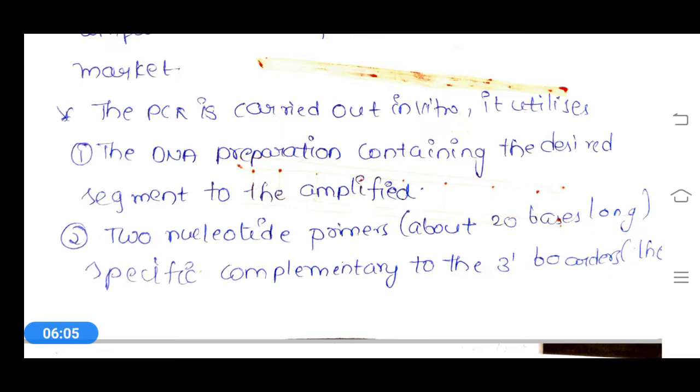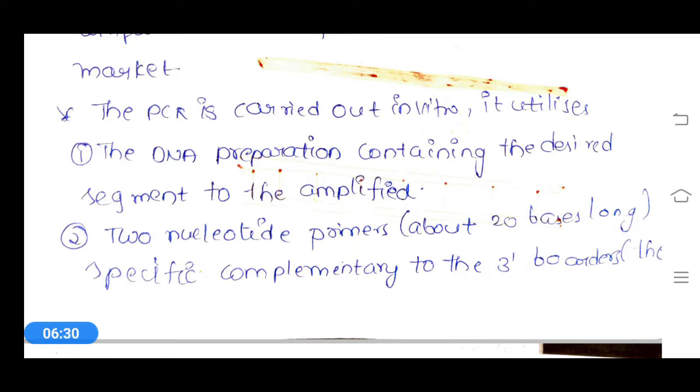Two nucleotide primers of 20 bases long, specific complementary primers to the 3' borders. That means the sequence present at the 3' end of the desired segment. So two nucleotide primers are used, and also, for the amplification process, amplification meaning multiplication,